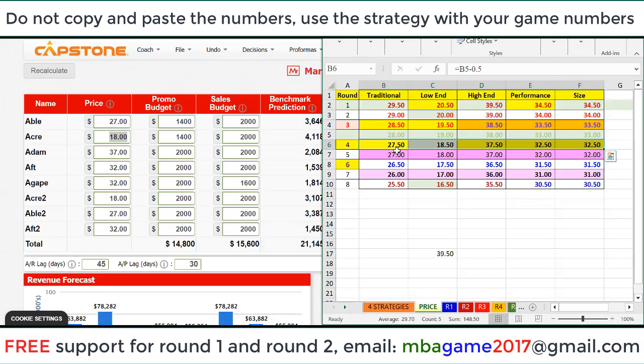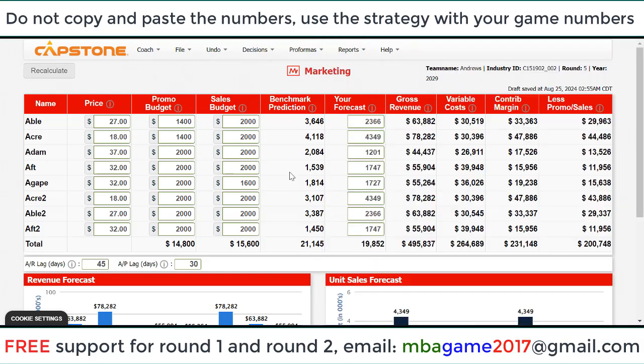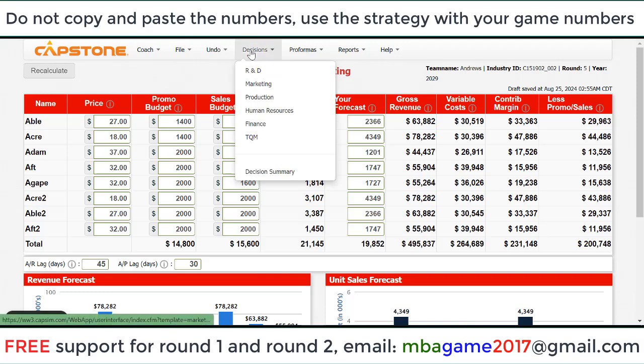You can use a free Excel file like this to keep track of the price for 8 rounds. Again, do not copy the number. You can adjust, you can use a strategy, but adjust the number to match your game. Depends on the situation of each game, because game and numbers might be different from student to student.